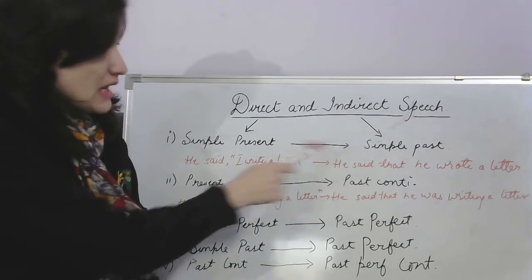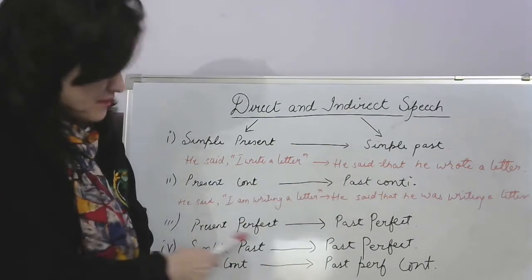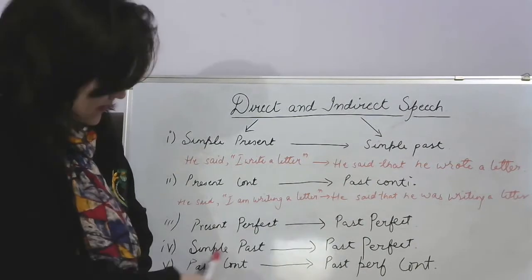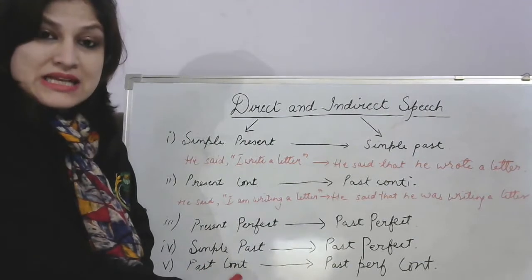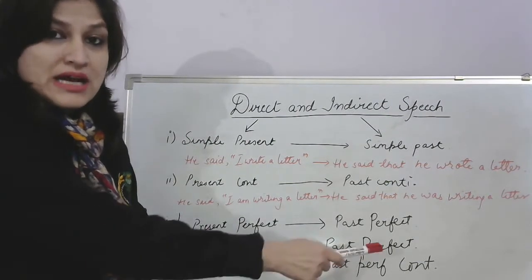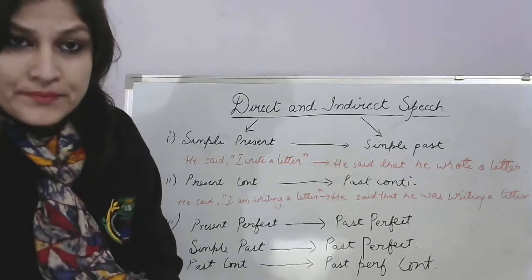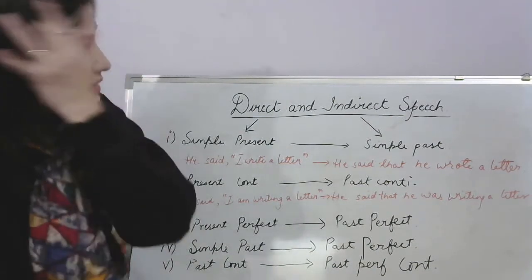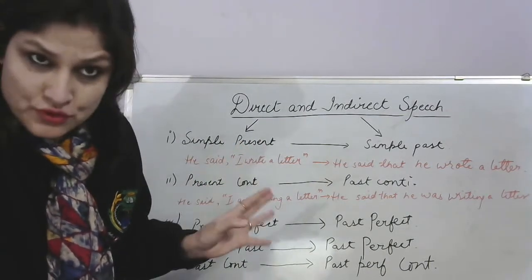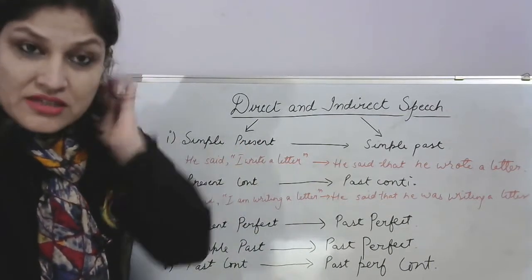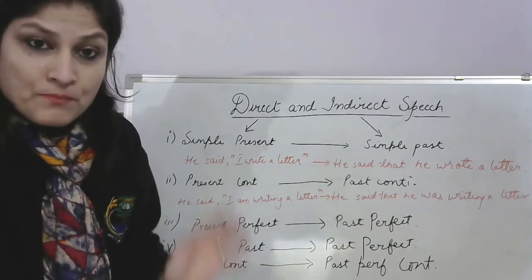Simple present becomes simple past, present continuous becomes past continuous, present perfect becomes past perfect, simple past becomes past perfect, then past continuous becomes past perfect continuous. That is what you need to learn; this is how you'll be changing the tense. Till the time it is in the present or future tense, you don't have to worry.